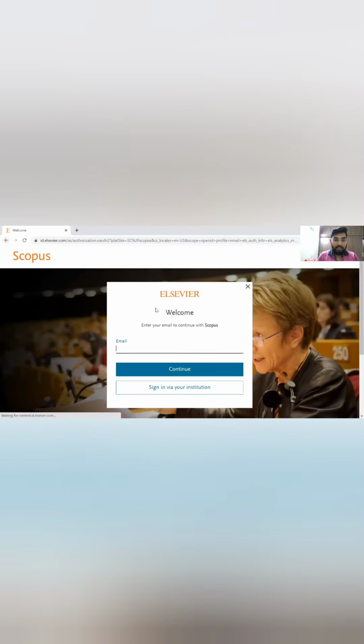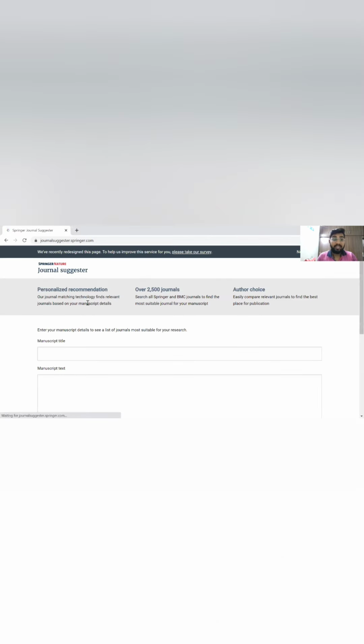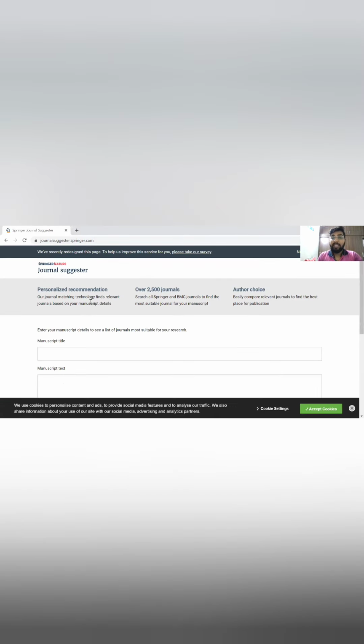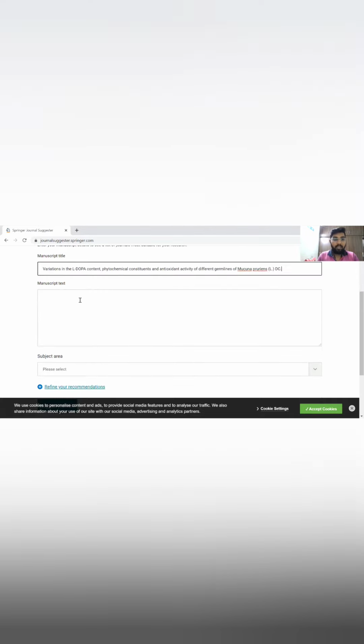There are some free tools where you don't have to sign in. So find journals. You can go for a Springer journal or an Elsevier journal. I'll give you one example with Springer. If I want to publish my work in Springer, I will go for the Springer journal suggester. They will ask me the manuscript title. I have already opened a file, so I will copy the title from there and paste it over here.